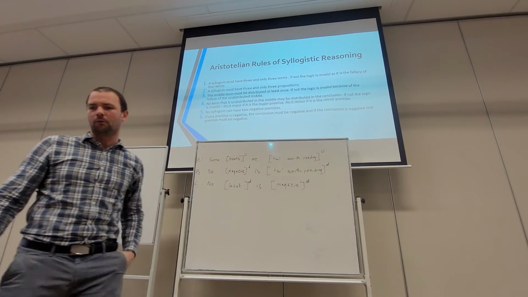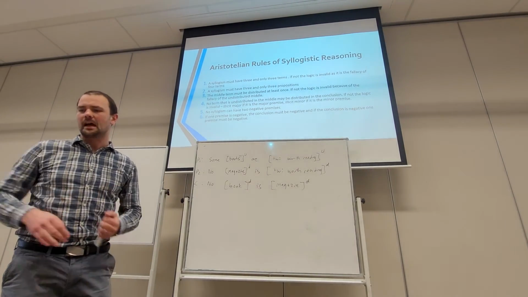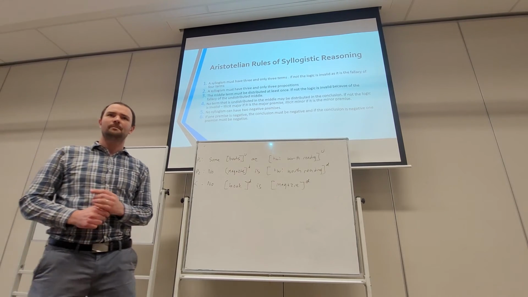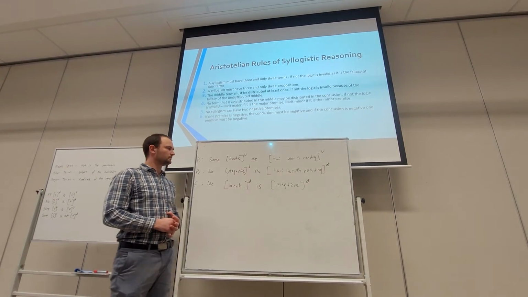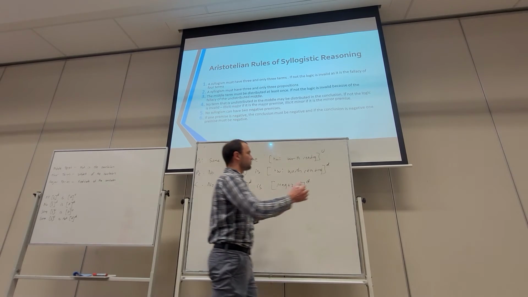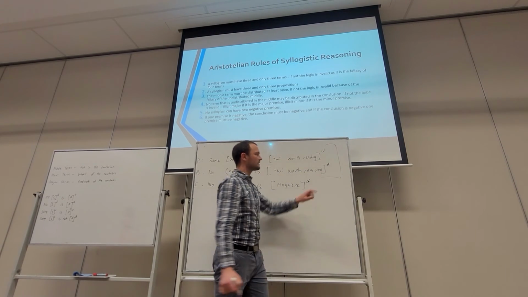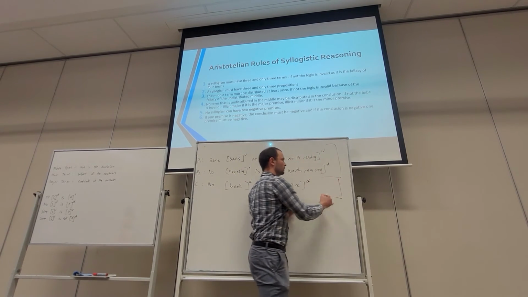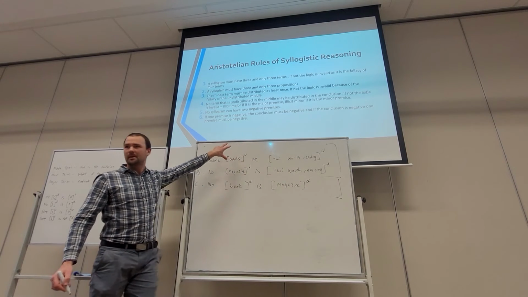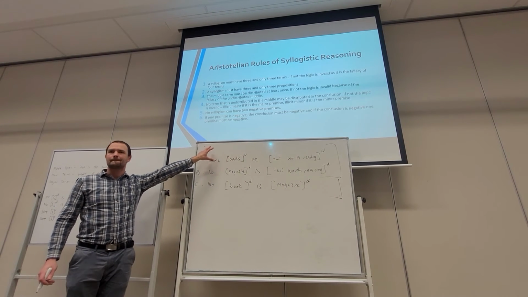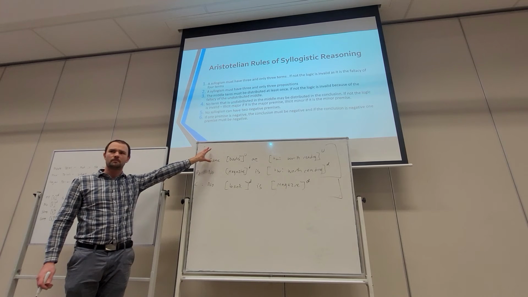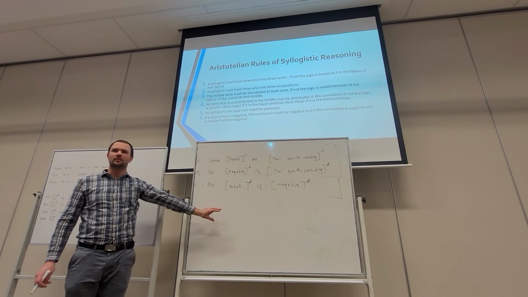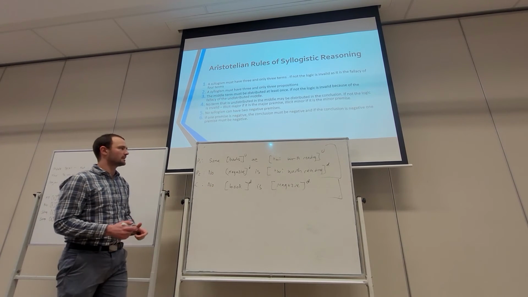Let's move on to the fourth rule. No term that is undistributed in the middle can be distributed in the conclusion. The middle is what we call the first two premises. That's the middle of the argument, and then we have the conclusion. So if there is a term up here that is undistributed in the middle and then distributed in the conclusion, that's where we have an error. So let's have a look.